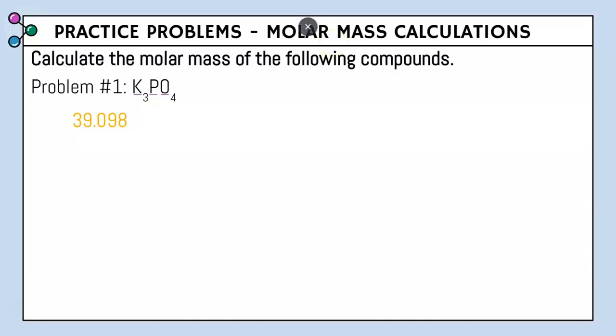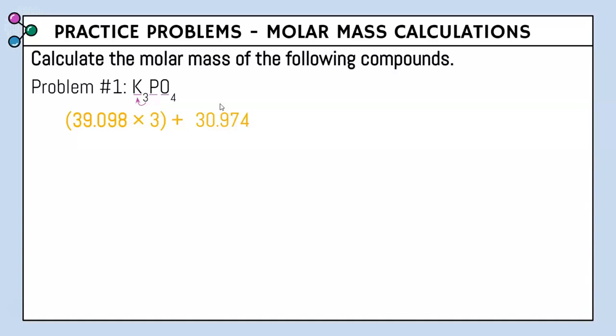39.098. Now, there's 3 potassiums in this compound. Therefore, we have to multiply this number by 3. And since we're taking the sum of all of them, we have to put that in parentheses because that represents K. And we're going to add because sum is addition. And then we're going to move on to our next underlined element, and that is P. Finding P on the periodic table, which is phosphorus, it has an atomic mass of 30.974.